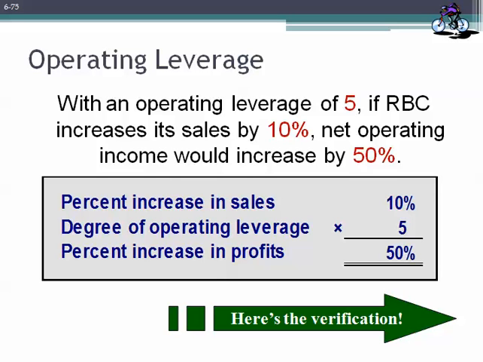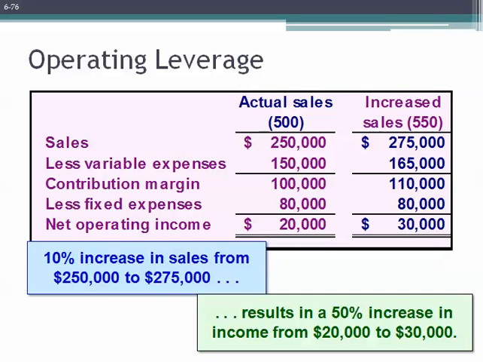Let's go ahead and verify that this is indeed the case. A 10% increase in sales from $250,000 will raise our sales to $275,000. At this level of sales, our variable cost will be 550 bikes times $300, or $165,000, which means our contribution margin will increase to $110,000. Since our fixed costs remain constant, our net operating income will increase to $30,000. An increase in net operating income from $20,000 to $30,000 is a 50% increase.